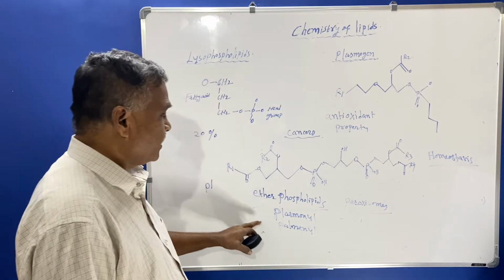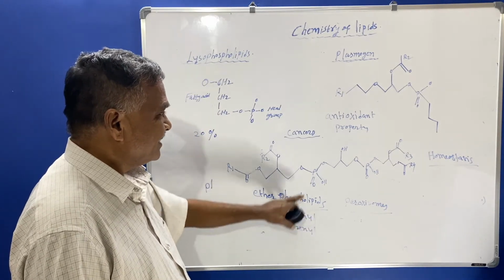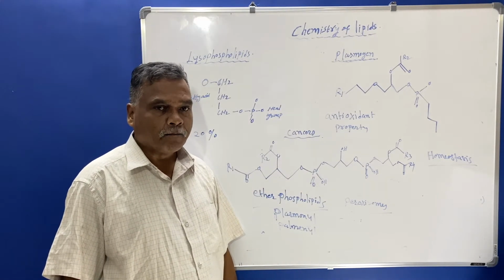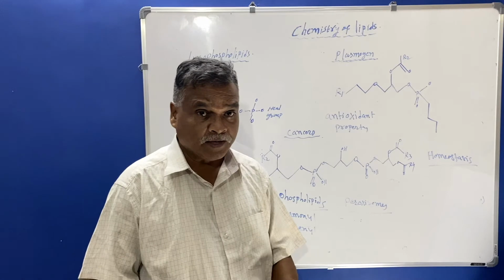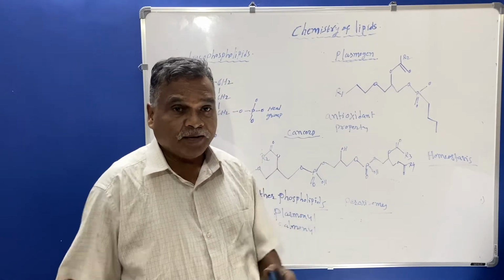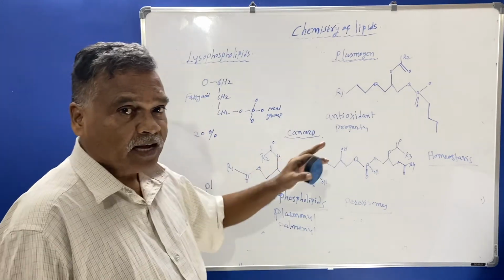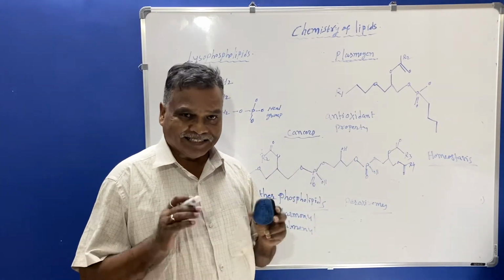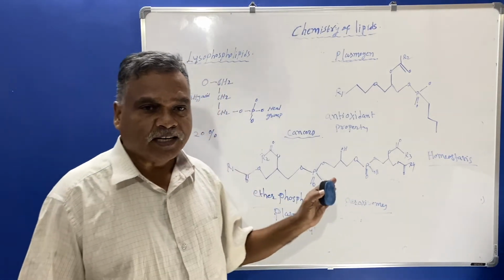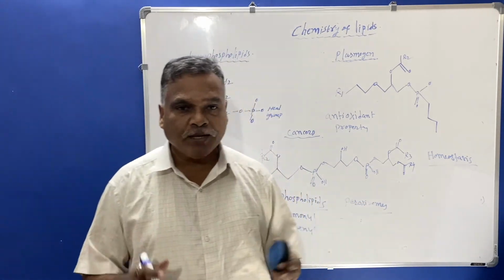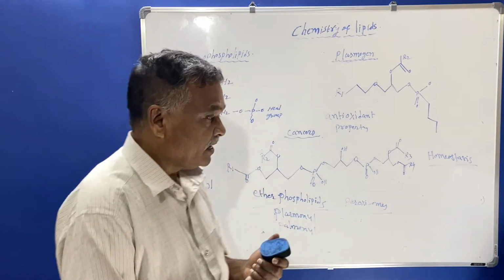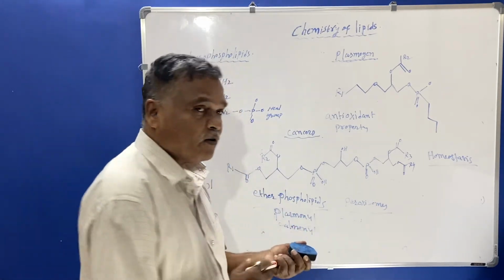So this antioxidant property is shown by the plasmogens in the body. Means they protect the cell from free radicals. The free radicals are harmful for the cell, and therefore they are eliminated by the antioxidant property. In our food, many antioxidant substances are present. So you must know that antioxidant substances are present in food also.